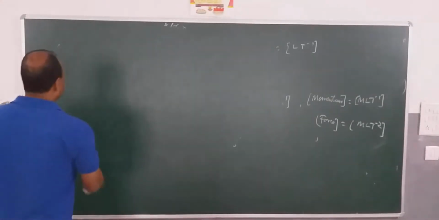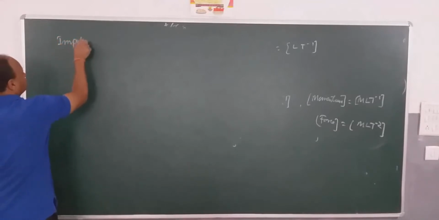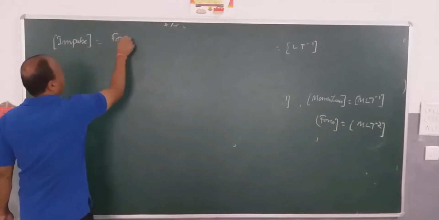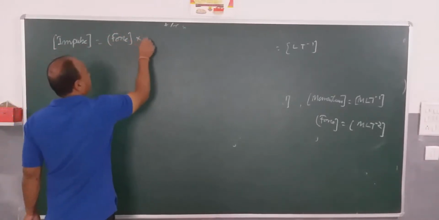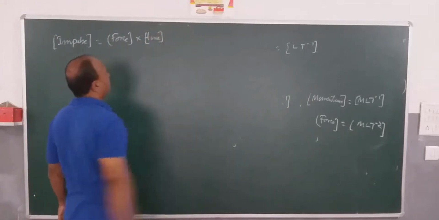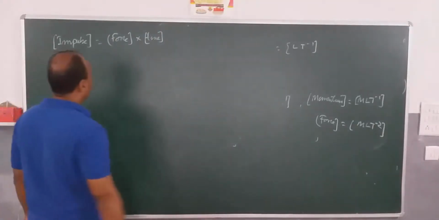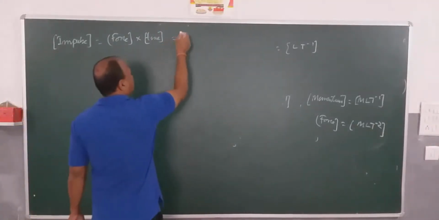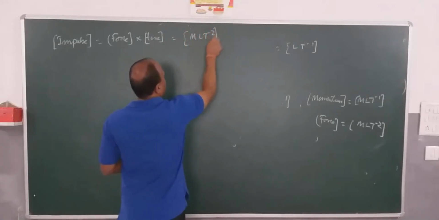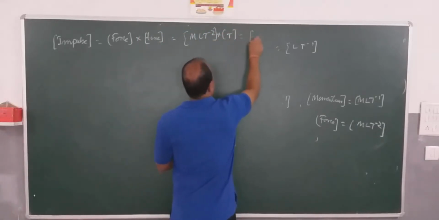Here we calculate now impulse. Impulse is the product of force and time. Product of force and time is called impulse. Now, force we already know: M L T to the power minus 2. Time is T. We simplify these two. Then what do we get?